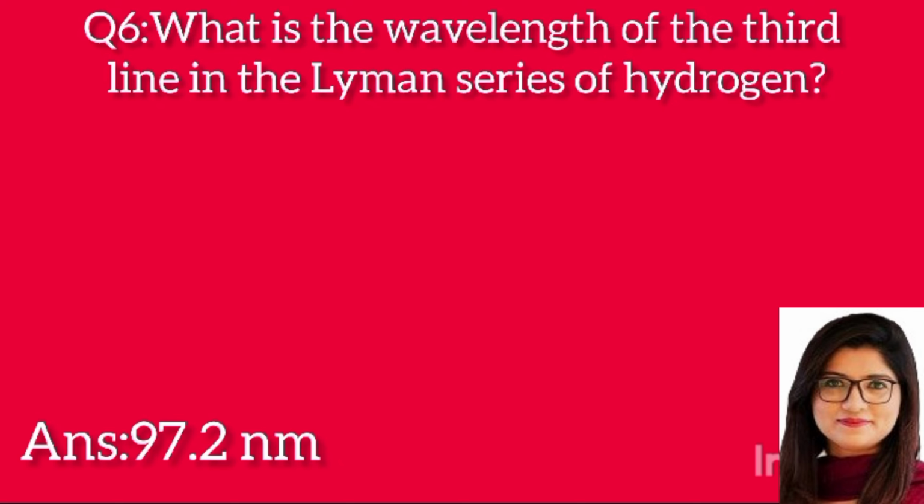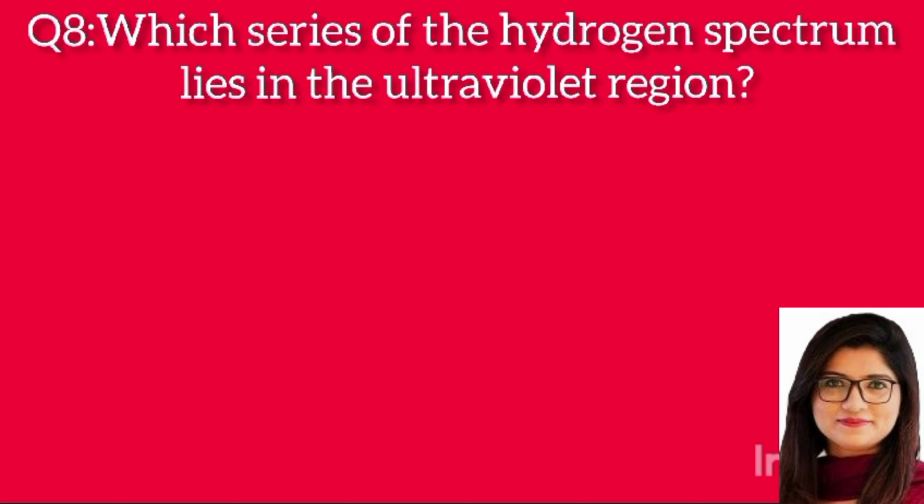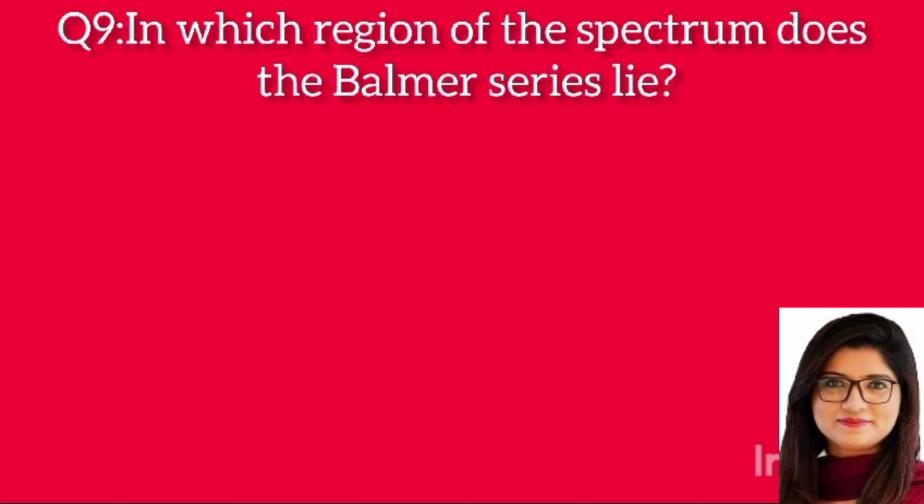Answer: 97.2 nanometer. Question 7. Calculate the energy of a photon with a given frequency. Answer: 4.14 electron volt. Question 8. Which series of the hydrogen spectrum lies in the ultraviolet region? Answer: Lyman. Question 9. In which region of the spectrum does the Balmer series lie? Answer: